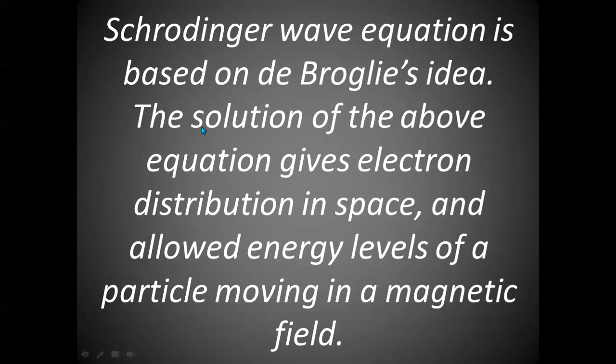Here, for the solution of the equation, psi itself has no significance. Psi square will give you significance, and the solution for the above equation will give you the electron distribution in space and the allowed or permitted energy levels of a particle which is moving in a field.